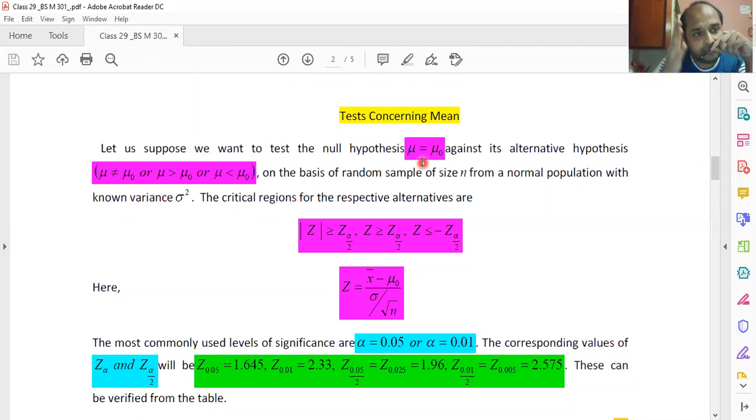Every null hypothesis has its own counterpart. These counterparts can be written in terms of either mu not equal to mu naught, or mu greater than mu naught, or mu less than mu naught.